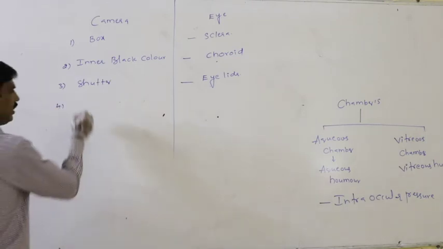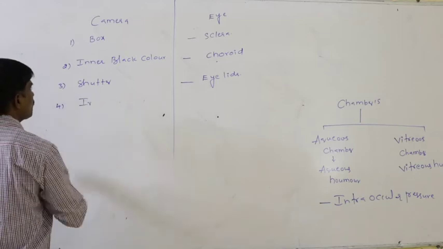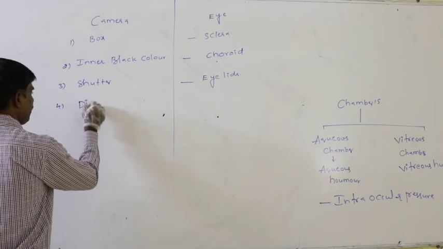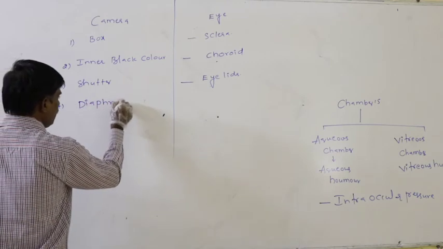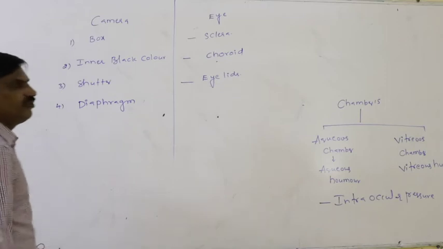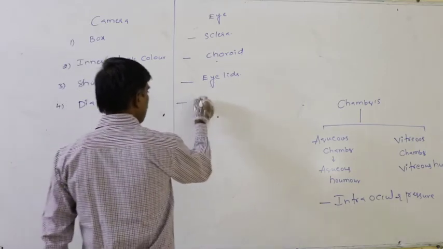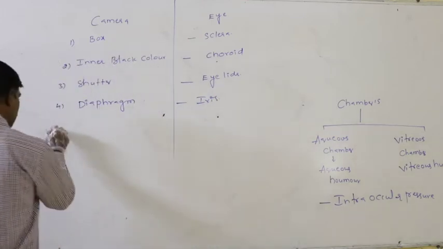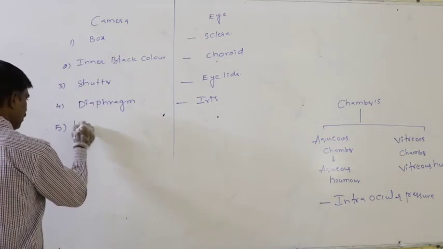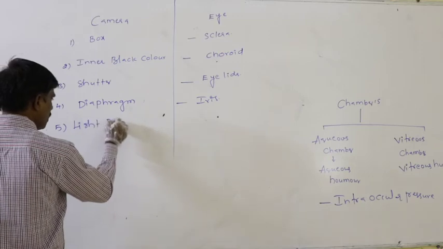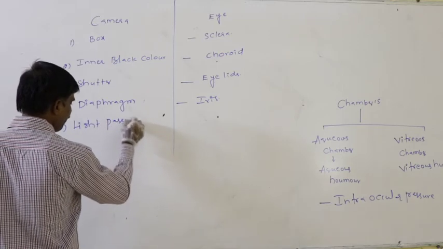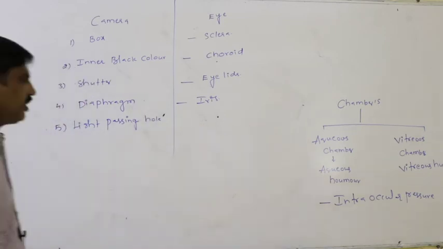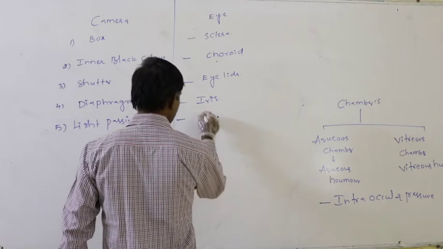And the diaphragm will be comparable with the iris. Again, the light passing hole can be comparable with the pupil.